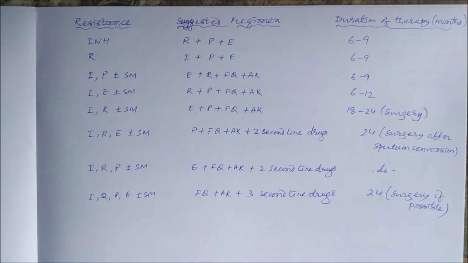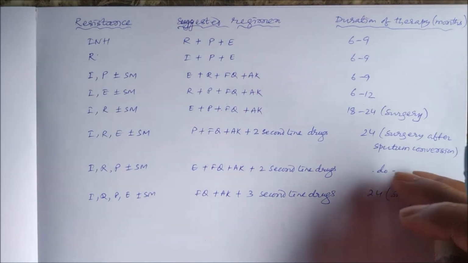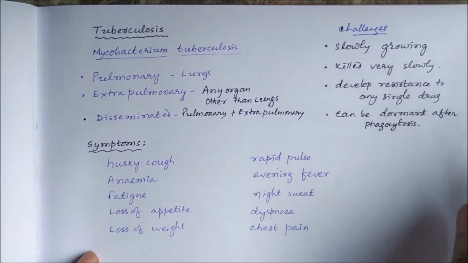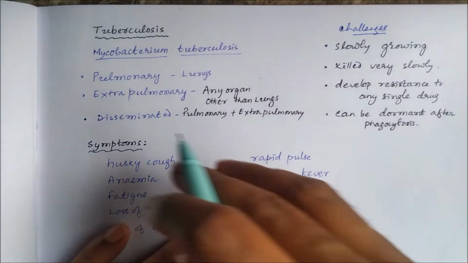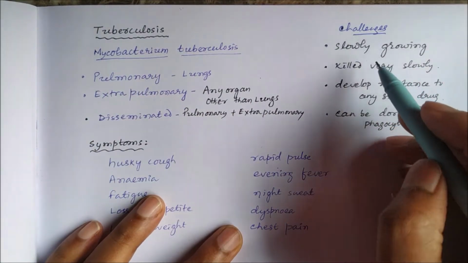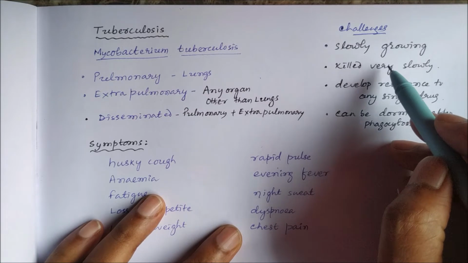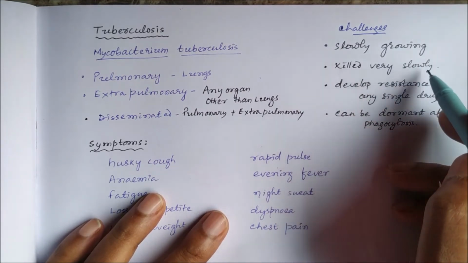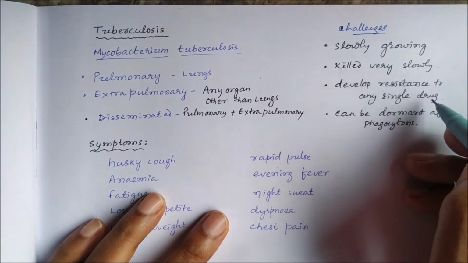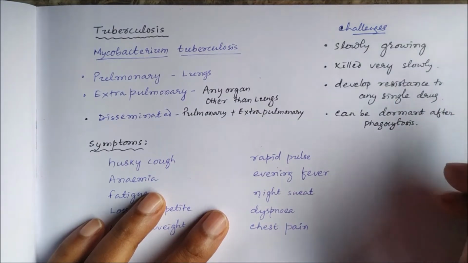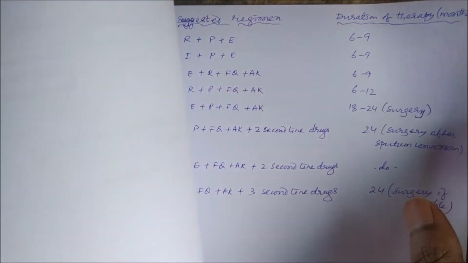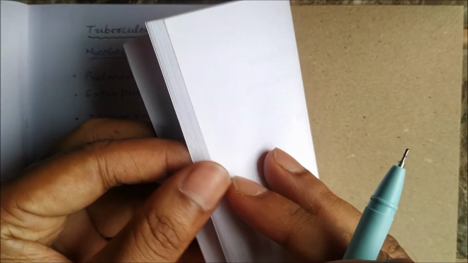Namaskar. Today we will study resistant tuberculosis. Tuberculosis is caused by Mycobacterium tuberculosis, and the challenges with tuberculosis are that this microorganism is slowly growing, and when killed it is also killed very slowly, it can develop resistance to any one single drug, and it can be dormant even after phagocytosis. So these are the challenges.